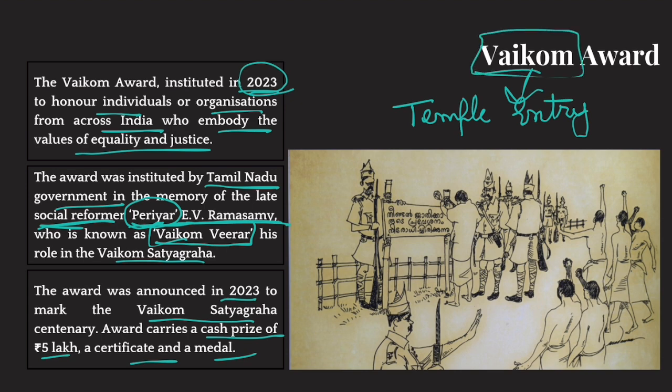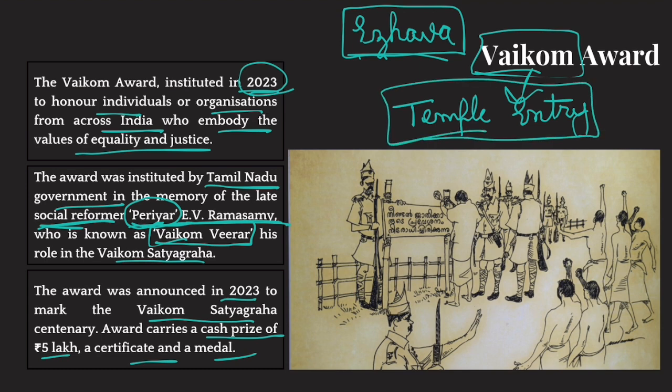Thing is that certain temples in Kerala were not open for depressed classes. One of the depressed classes of Kerala was the Ezhava caste. So they were not allowed to enter temples. So this Satyagraha basically was a protest against people who were stopping Ezhavas from entering temples. So it was basically a temple entry movement and it was a peaceful protest.